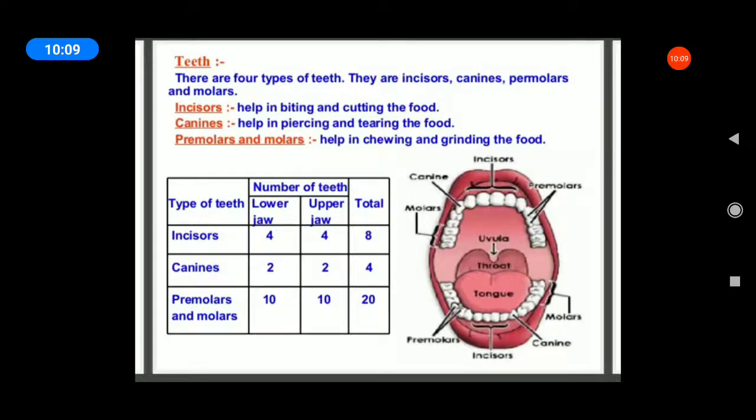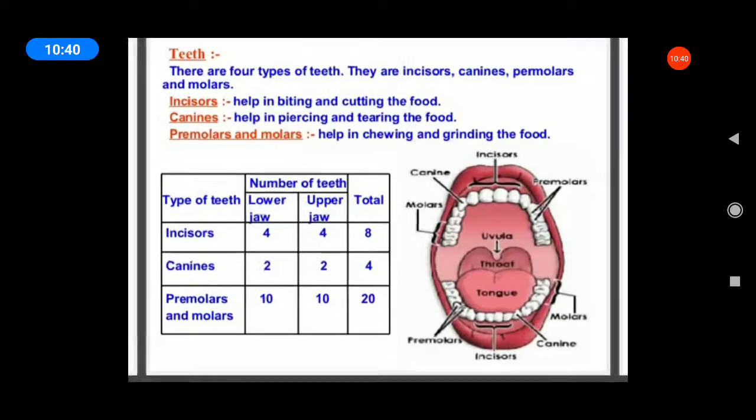Incisors. What is the main function of incisors? All of you fill this table, 2.2. Incisors help in biting and cutting the food. What is the canines' main function? Piercing and tearing the food. What is the premolars and molars main function? Same function: chewing and grinding the food materials.